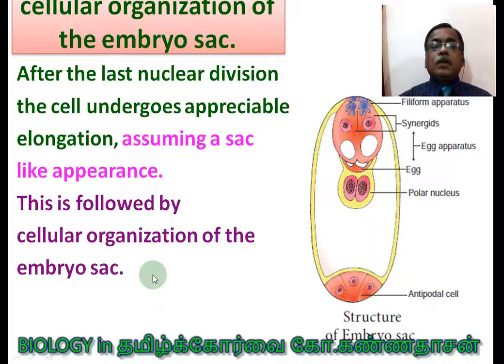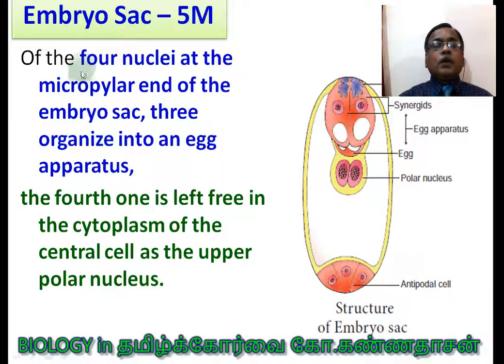Cellular organization of the embryo sac. Of the 4 nuclei at the micropylar end, 3 organize into the egg apparatus, in which two are synergids. Here, the cell wall is formed. That is the meaning here.